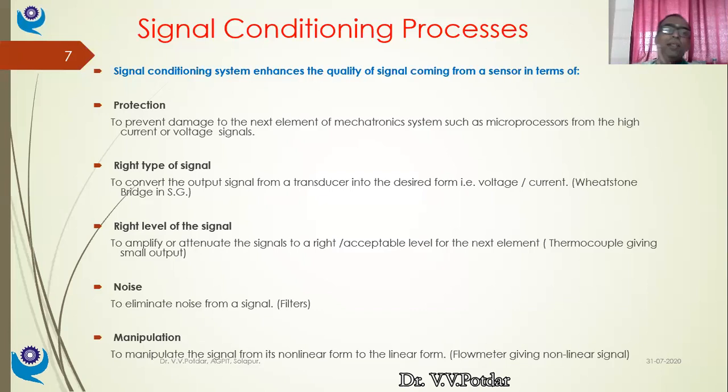So this is what is meant by a right type of signal. The resistance change corresponding to length change is not the right form of signal I want for a display of the force, that I'm using as a force measuring device. To display it as a force, I need to modify that resistance change signal into analog voltage signal, and that analog voltage signal is to be modified into digital signal, and then it becomes the appropriate signal. This is what is meant by right type of signal and right level of signal.